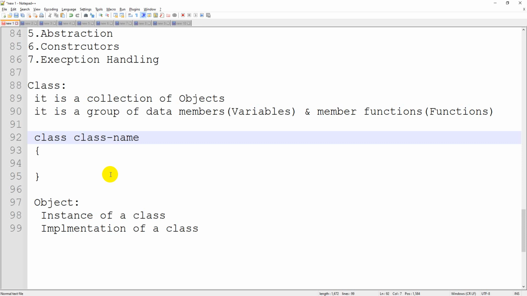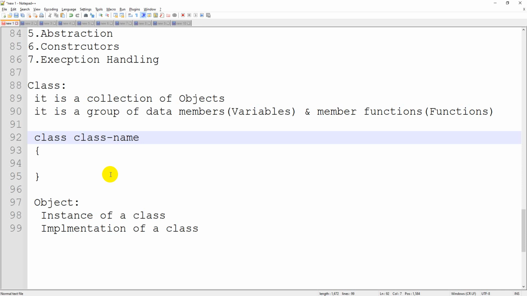So once again you can take the example, human beings are the class. A class cannot be operated because human beings is a category. You cannot operate it, right? The implementations can always be operated. If I want to design a car on paper, I will write that the car should have an engine like this, it should have this much mileage, and all these things are the features. I cannot operate what is on the paper, right? I need to implement it. That implementation can be called an object.